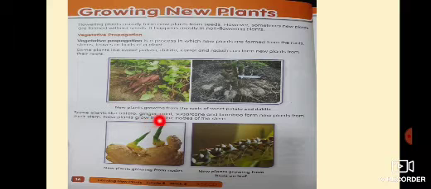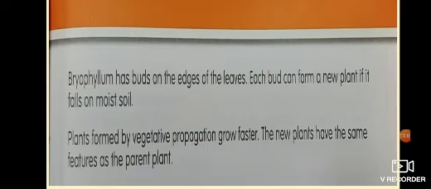Some plants like potato, ginger, mint, sugarcane and bamboo form new plants from their stem. New plants grow from the nodes of the stem. In these kinds of plants, nodes are present so that the new plant can grow from that position. So students, what is a node? A node is a point on the stem or branch of a plant where a leaf is attached. Buds are also present in the node region of a plant.